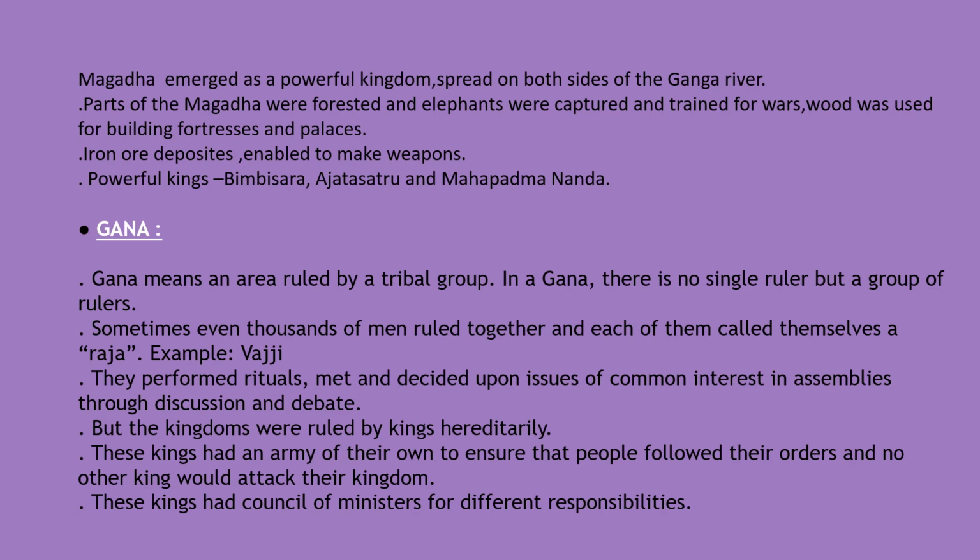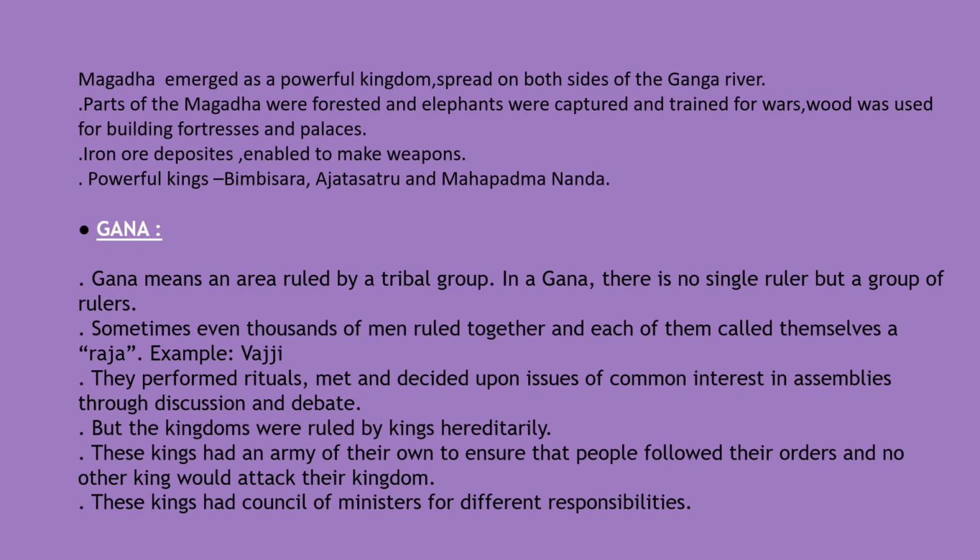The last topic is Ghana. Ghana means an area ruled by a tribal group. In a Ghana, there is something different. The difference is there is no single ruler but a group of rulers rule the area, that is called Ghana. A group of kings rule the area. Sometimes even thousands of men rule together and each of them called themselves a Raja.